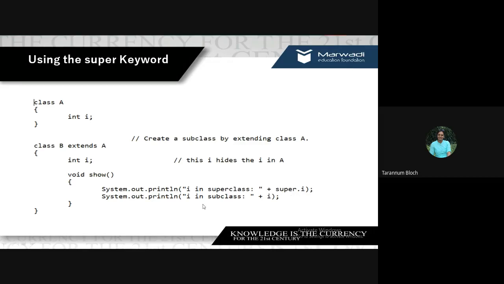When I'm writing simply I, this show method is inside class B, right? If I have taken it inside the driver class, then I need to create an object and then I have to use object.I, right? So I can write super.I to access the super class data field. Clear? Should I move forward?